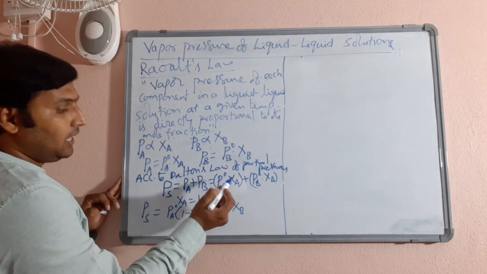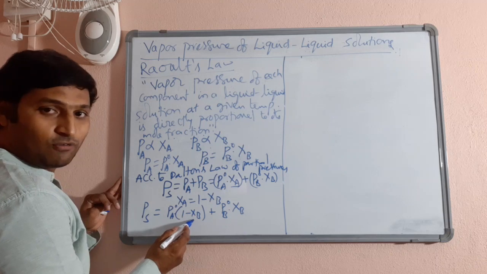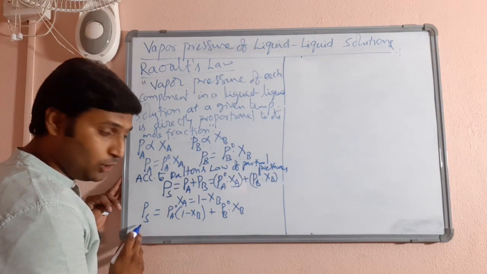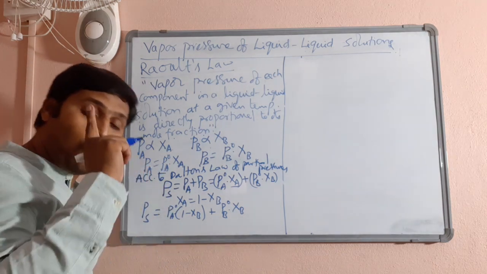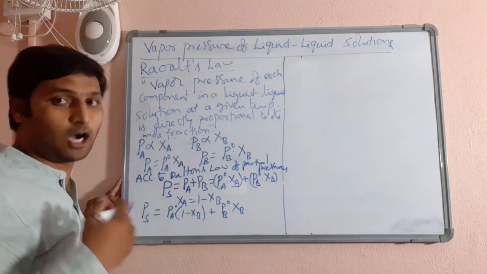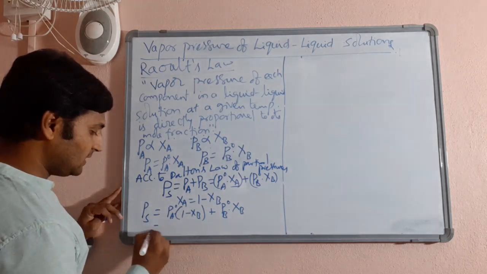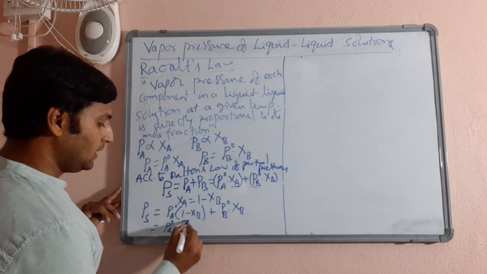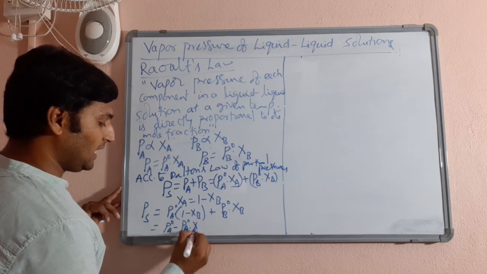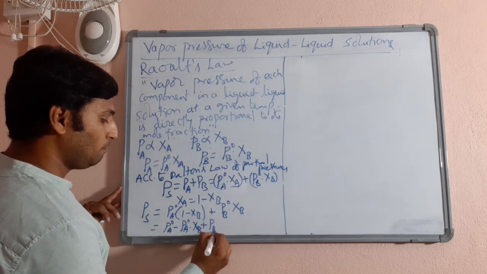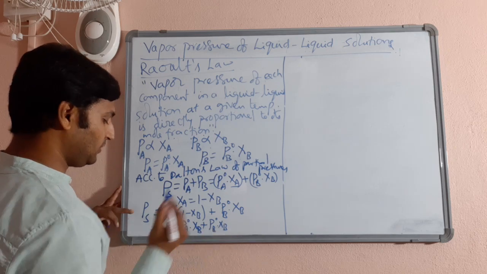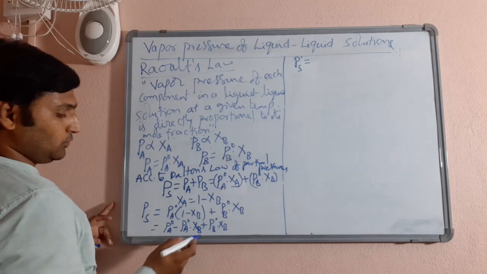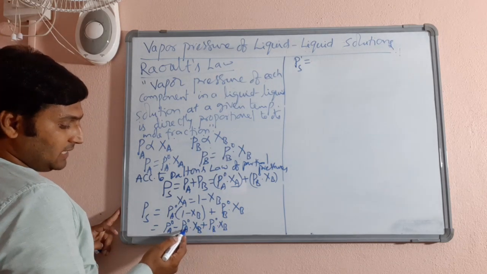So I am expressing the mole fraction of A in terms of the mole fraction of B so that I can express the vapor pressure of the total solution with respect to any one mole fraction of any one of the components, not both. So taking this inside, PA naught minus PA naught into XB plus PB naught into XB.